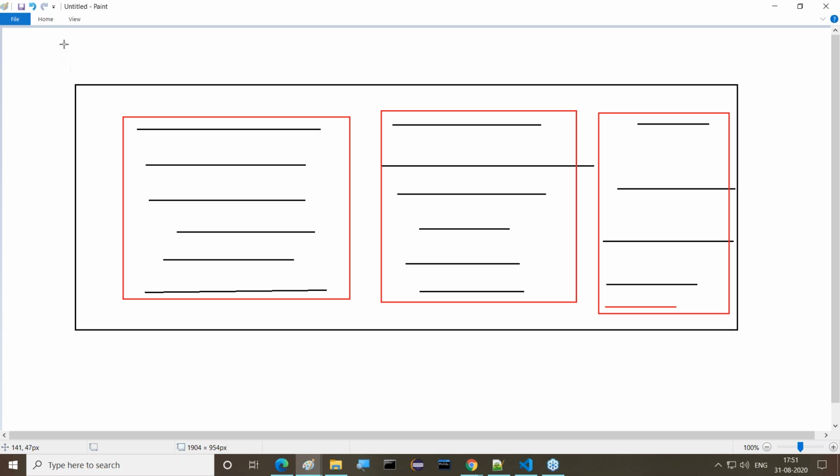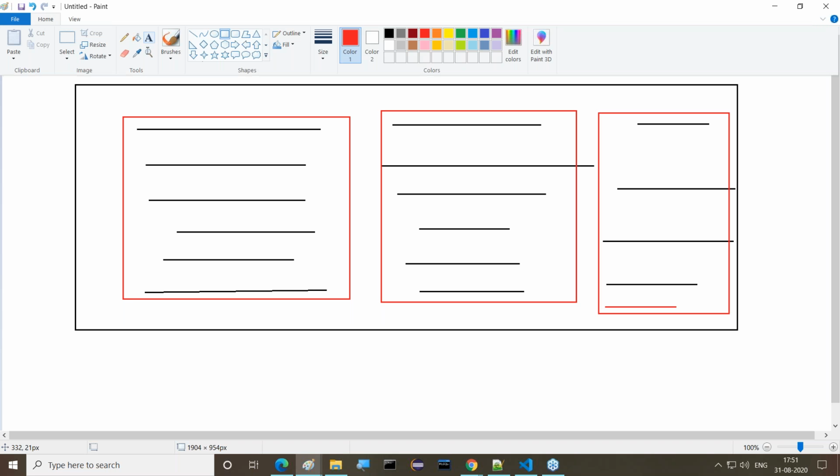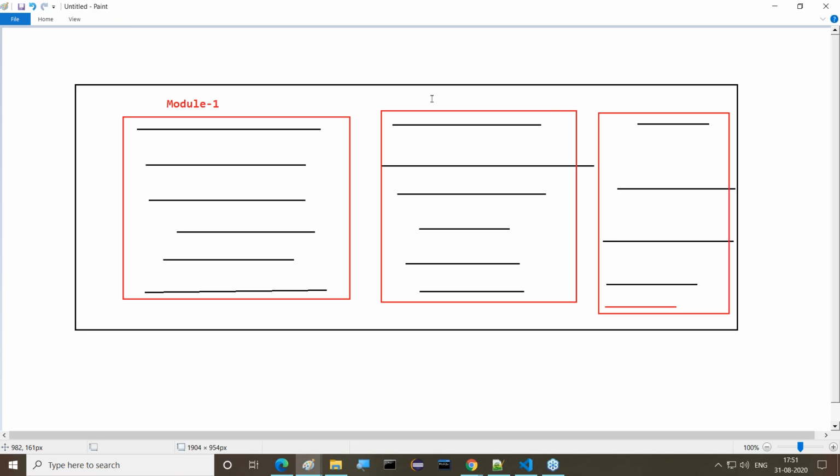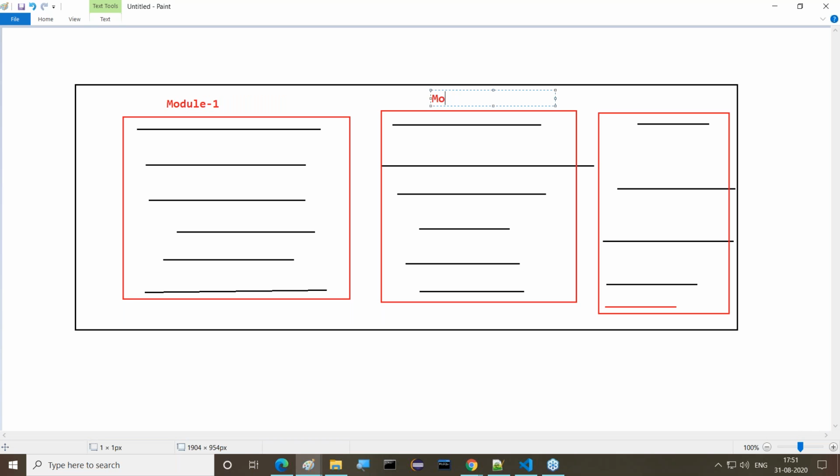Now, exactly here, the total code is divided into a number of pieces, where each and every piece in general is called a module. Module 1, module 2, module 3. This is general information only, not specific to Python. Whenever we have multiple lines of code, more and more lines of code, we divide the total code into a number of pieces, where each piece is called a module.